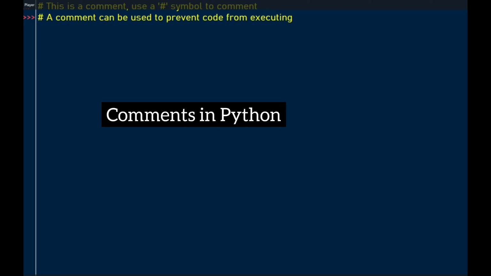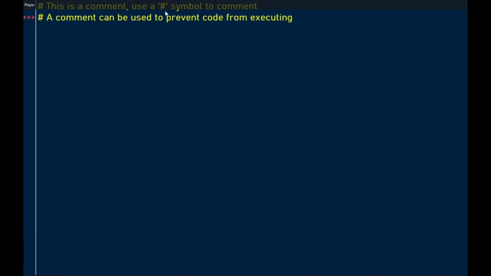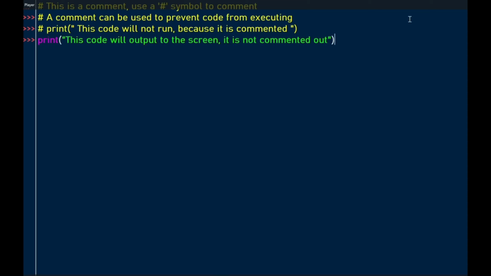How to comment in Python? This is a comment. By using a hash symbol, it means we are commenting in Python. A comment can be used to prevent code from executing. In case we have a hash symbol in front of the line of code, it will not execute. Here we've removed the comment, so when we hit the enter key, the code will output to the screen. It is not commented out.